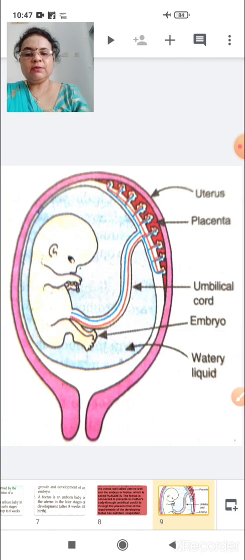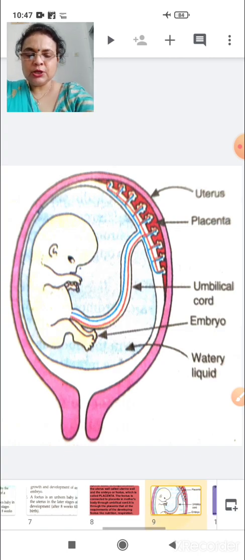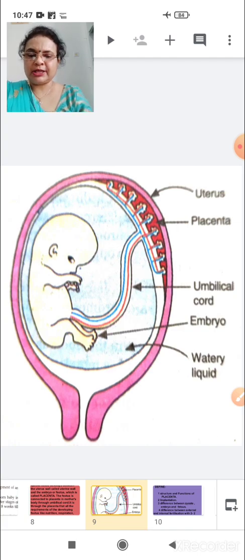So far you have studied internal and external fertilization, fertilization, implantation, the difference between zygote, embryo and fetus, and also the very important topic of placenta.